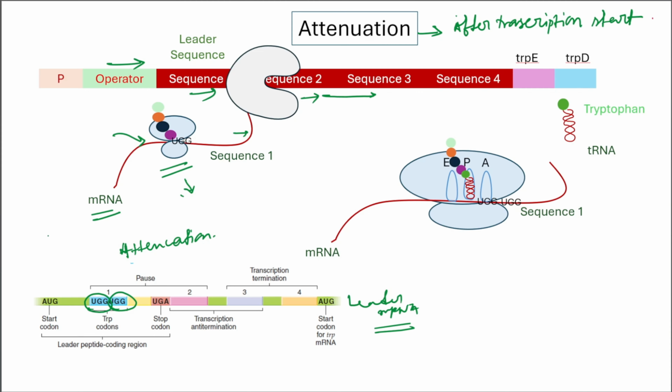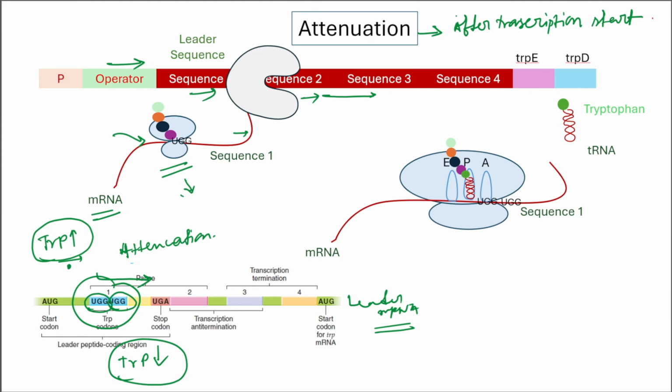If tryptophan is abundant, then the ribosome glides across these codons without hesitation. But if tryptophan is low, then the ribosome stalls right here. That single difference, fast moving or stalling, decides how the RNA folds. It decides whether transcription will continue or terminate. Now let's see how the attenuation mechanism behaves in two situations, when tryptophan levels are high and when tryptophan levels are low.